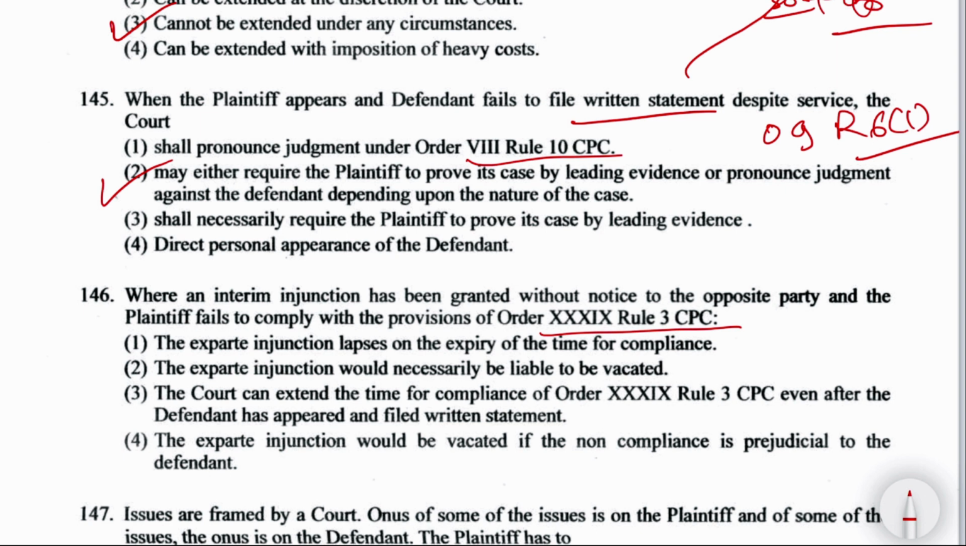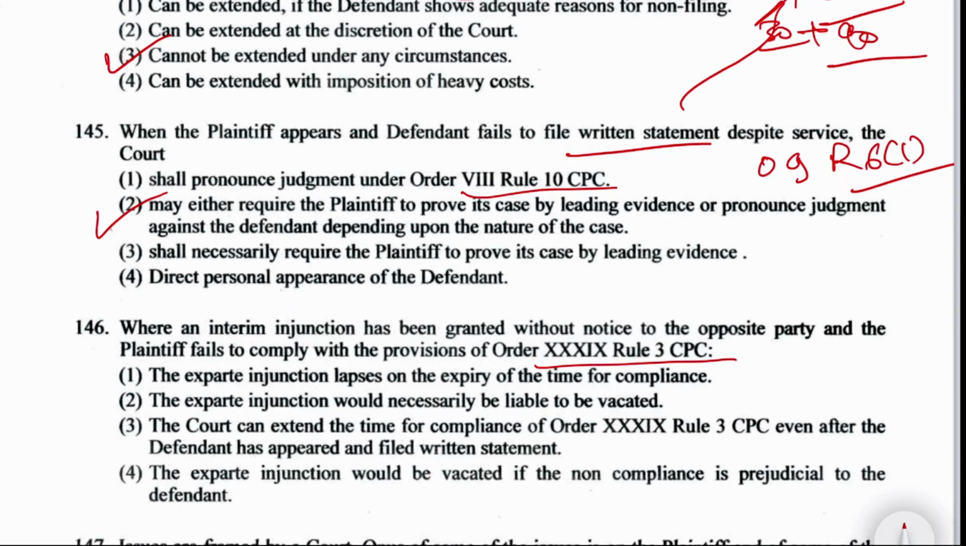The court can extend the time for compliance of Order 39 Rule 3 even after the defendant has appeared and filed a written statement, or option 4, the ex parte injunction would be vacated if the non-compliance is prejudicial to the defendant. Then this thing is mentioned under Order 39.